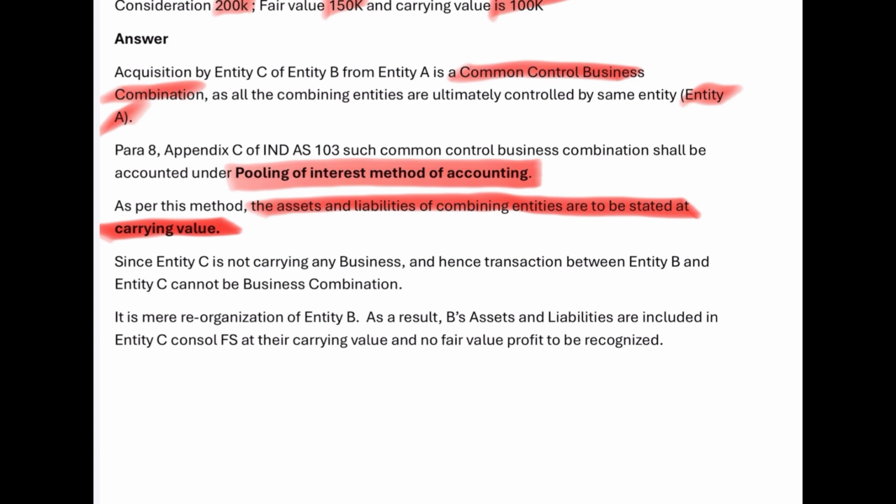That's important. Okay, here since entity C is not carrying on any business, the transaction between entity B and entity C cannot be a business combination. So it is a mere reorganization of entity B. As a result, B's assets and liabilities are included in entity C's consolidated financial statement at their carrying value and no fair value profit is to be recognized.